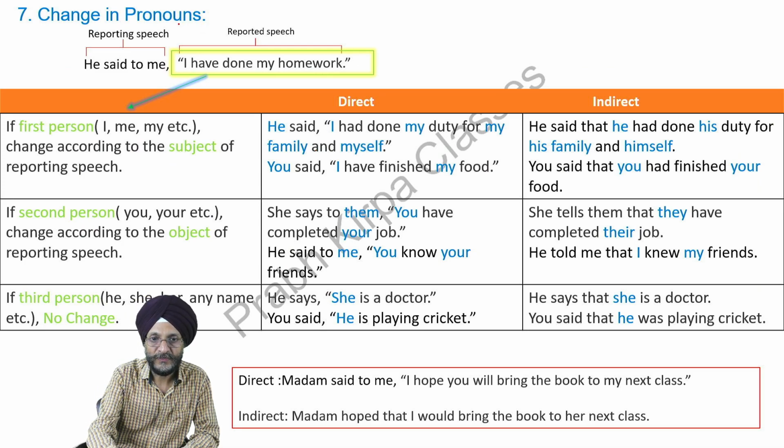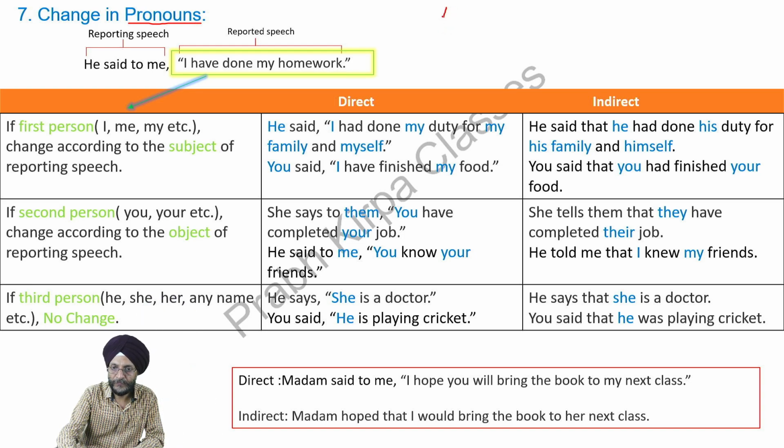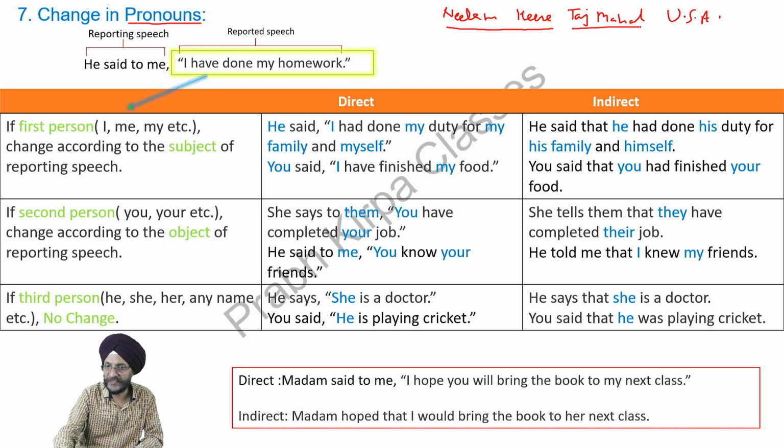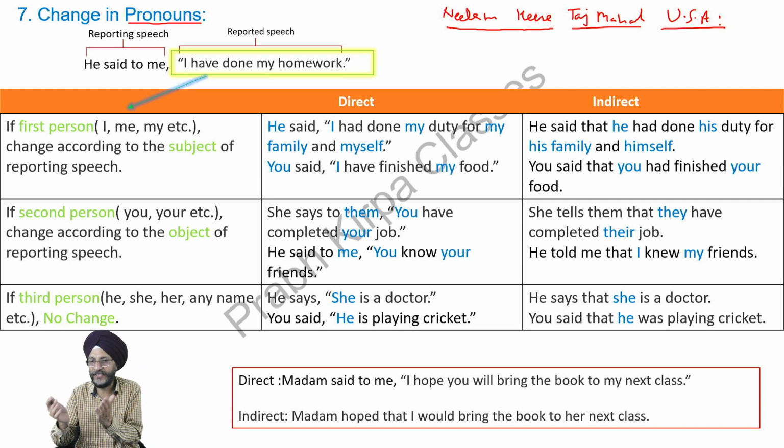Change in pronouns. What are pronouns? If we say that your name is, suppose, Neelam, my name is, suppose, Hira. Suppose there is a place, this is Taj Mahal, and the name of the country is USA. Name of the place, name of the person, name of the city, name of any country, all these are nouns.